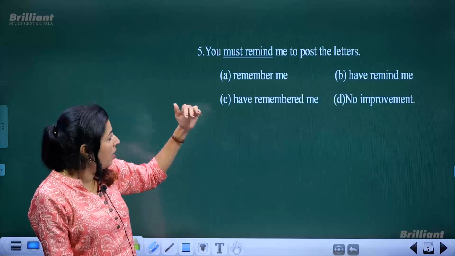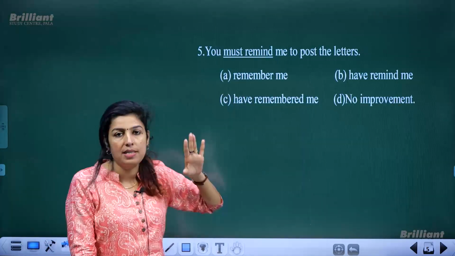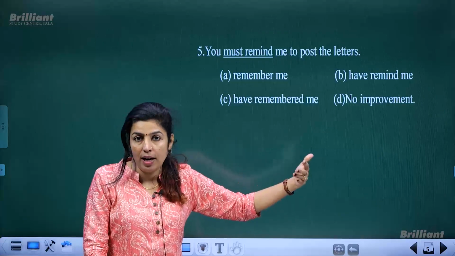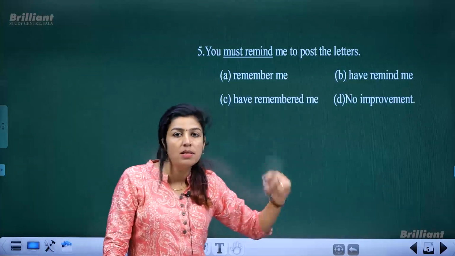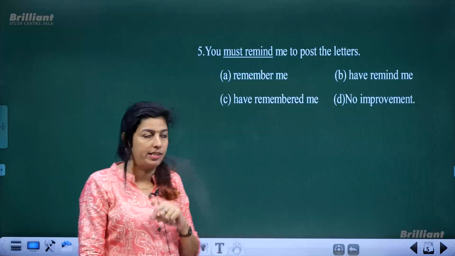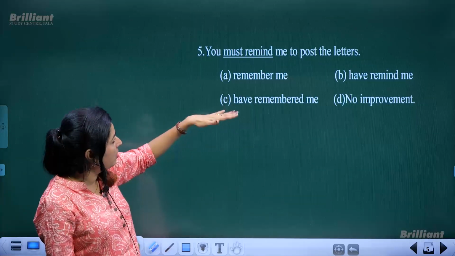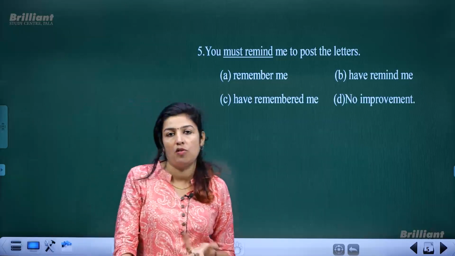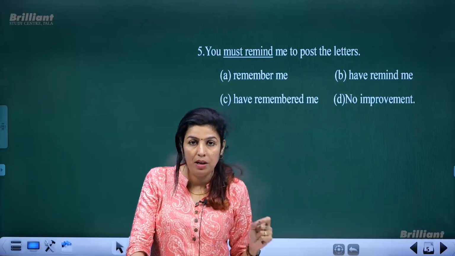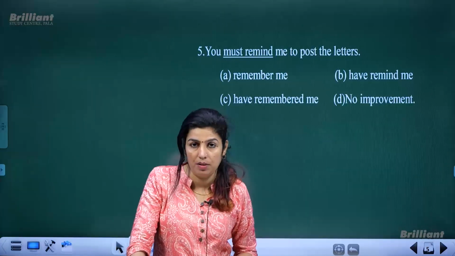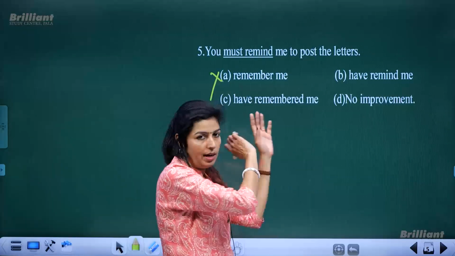So let us try to substitute must remind with the options given. In case you find that the sentence would be grammatically correct with one of these options, that means this sentence requires improvement or correction. So let us match the first one. You remember me to post the letters. Of course, it cannot be used. You remind me is correct, but not remember me. Remember means you try to recall something, right? So that cannot be used as an option. So this is taken off.